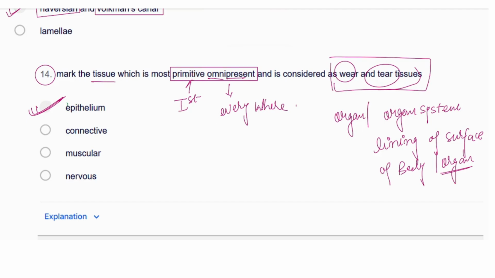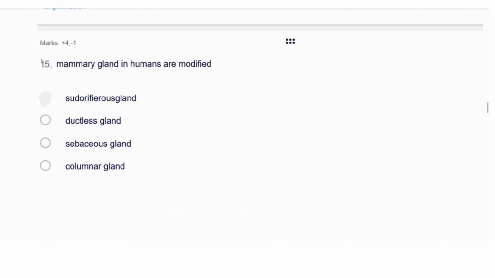So it would be what? It is primitive and omnipresent, that means present everywhere, as well as a wear and tear tissue, means it would be at the surface of the body or the surface of the organ. So it should be the epithelial tissues, right? Next is question number 15.